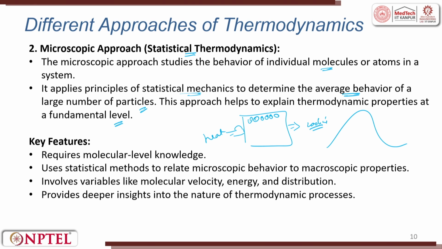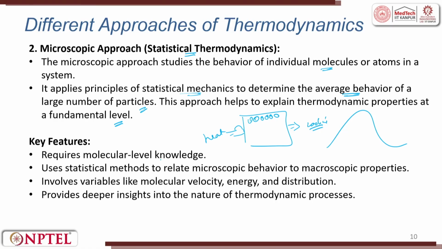Today when we are talking about micro and nano mechanisms, we are more interested in statistical thermodynamics. It requires molecular level knowledge and uses statistical methods to relate the microscopic behavior to a macroscopic property. So I know an atom, and now I average it out to a macroscopic property. Macroscopic properties are measurable. Vibration is very hard for you to measure; visually you cannot measure it. So you look into the average property and talk about the macroscopic, such as the pressure distribution. It involves variables like molecular velocity, energy and distribution.